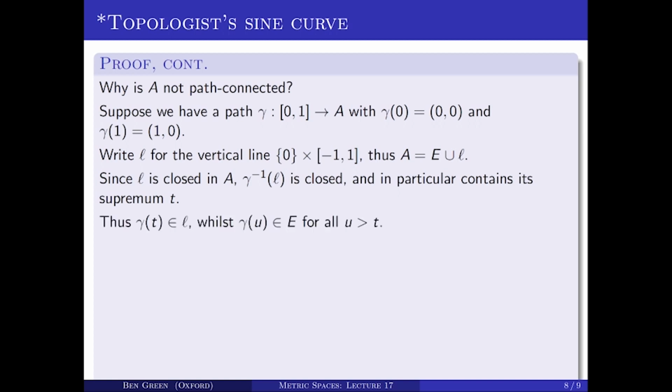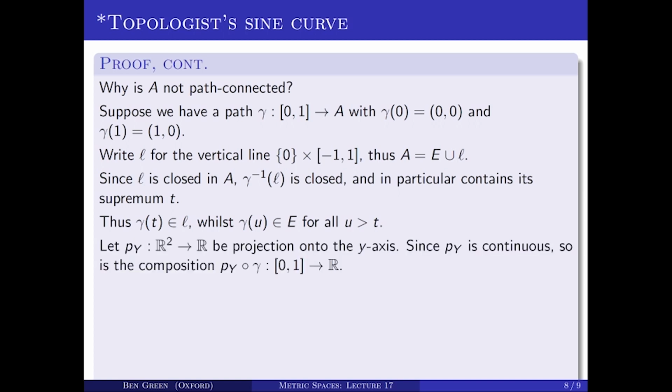So gamma of T lies in this vertical line segment L, but if U is strictly bigger than T, then gamma of U lies in E, the sine portion of the curve. So it sort of somehow is supposed to jump from the vertical line segment L into E at this point T. So could that possibly happen?